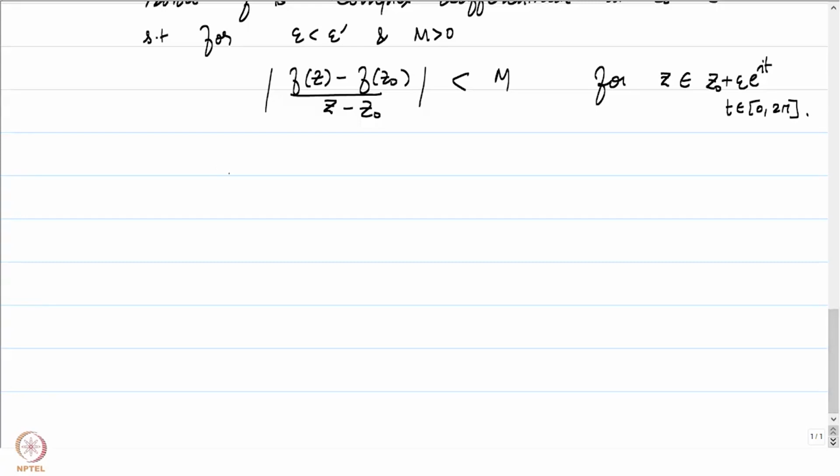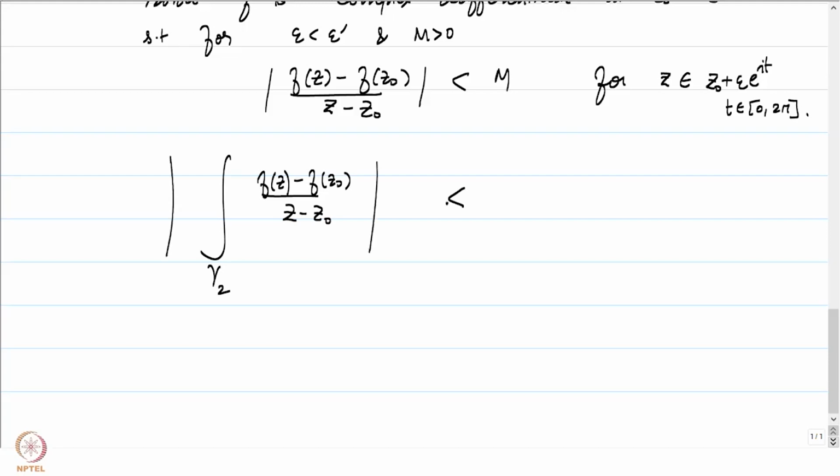So, let us look at the integral of f of z minus f of z naught by z minus z naught over gamma 2, which is the circle of radius epsilon around z naught. Let us consider its absolute value.